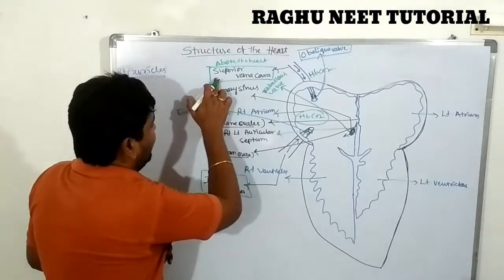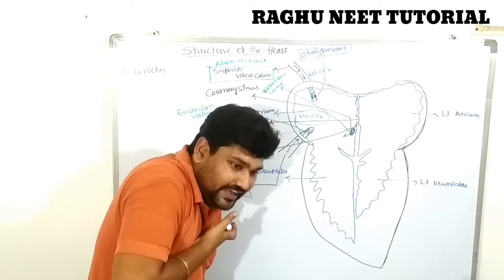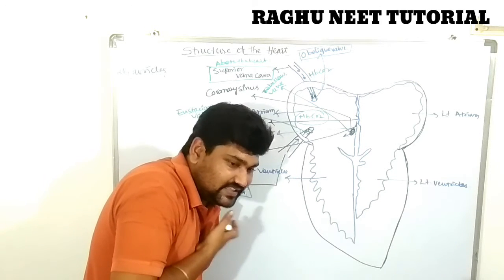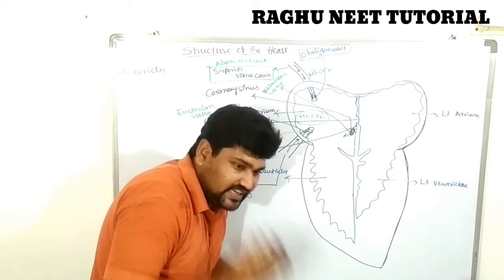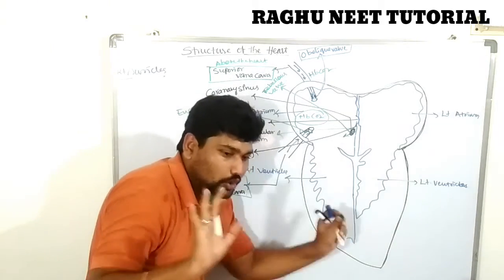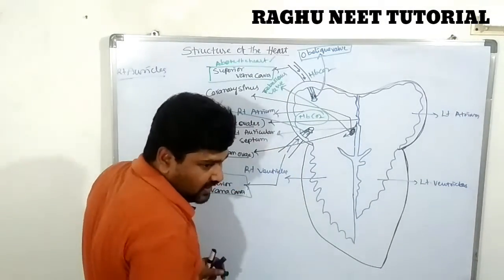The superior vena cava carries blood from the superior parts of the body. Hands, brain, cranial, facial, neck, shoulders. Are you clear? So this is responsible for carrying blood from above the heart.